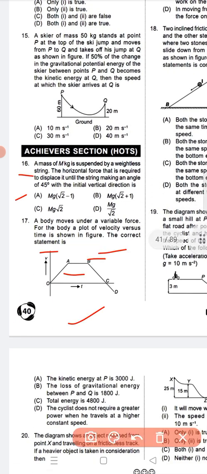Next, question number 16. A mass m kg is suspended by a weightless string. The horizontal force that is required to displace it until the string makes an angle of 45 degrees with the initial vertical direction is... question number 16, option A is the correct answer. Question number 15, option B; 16, option A. Okay.